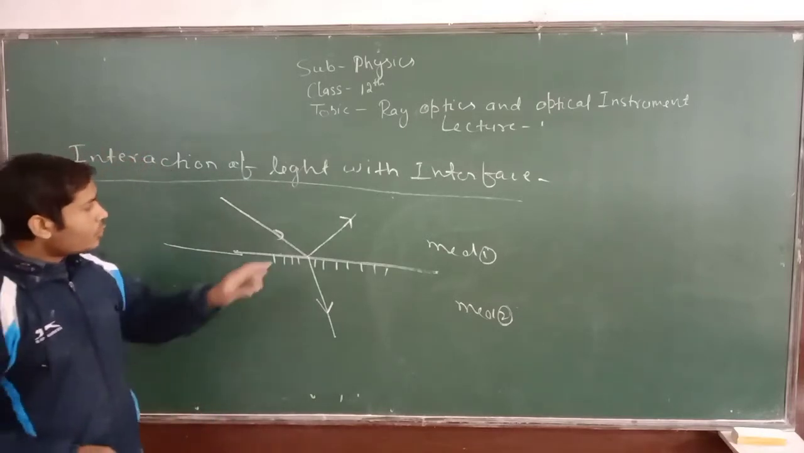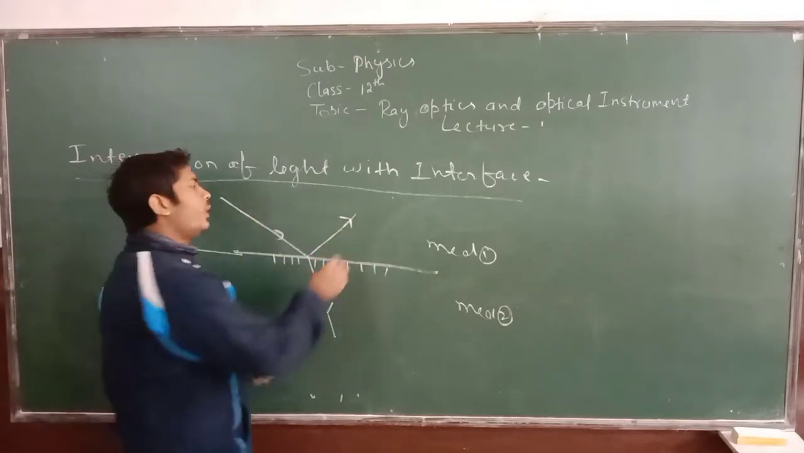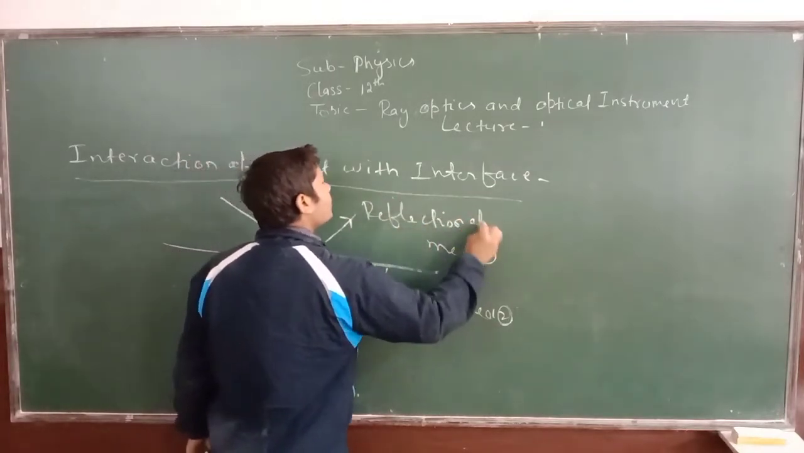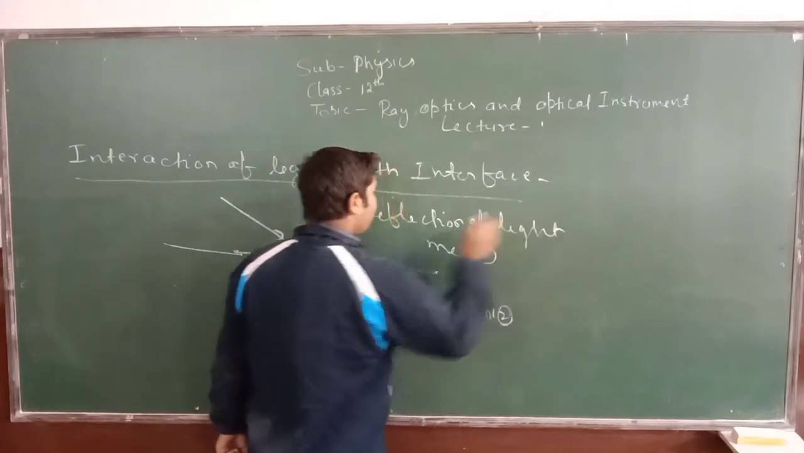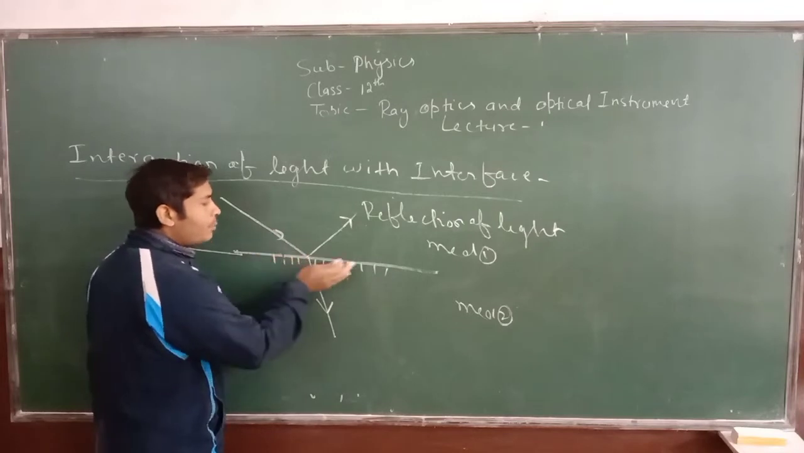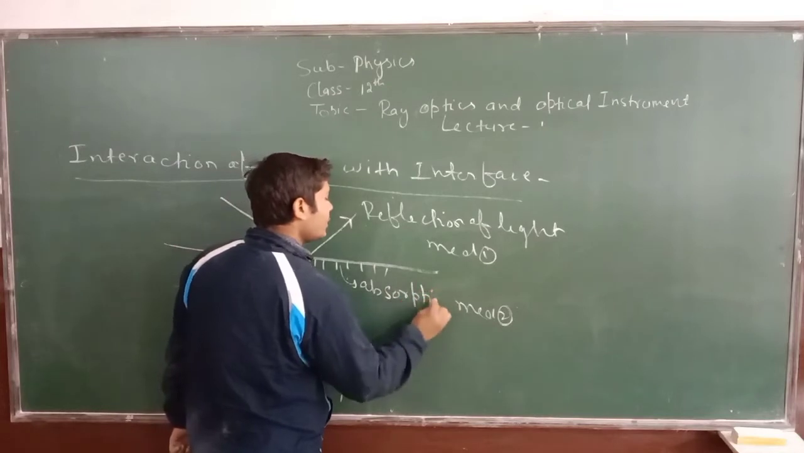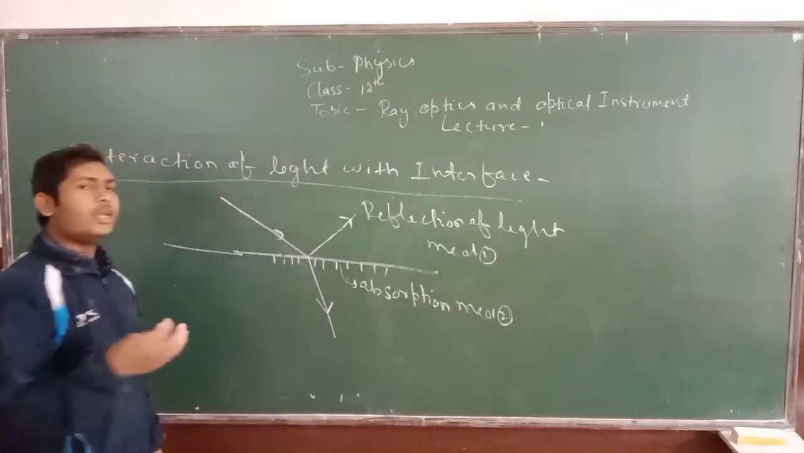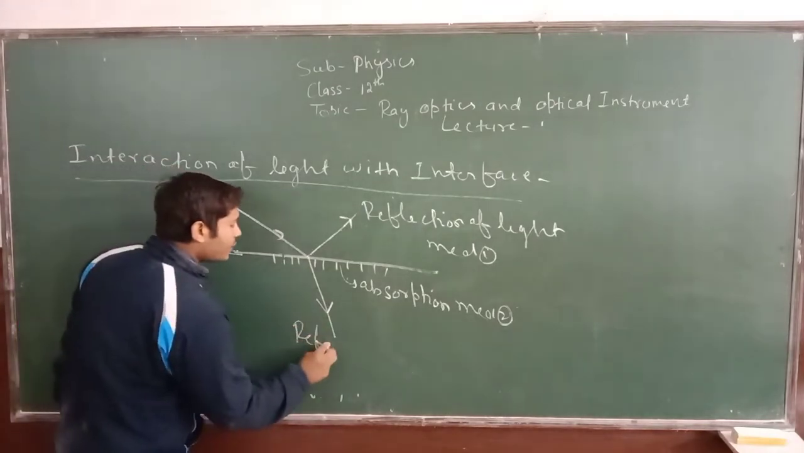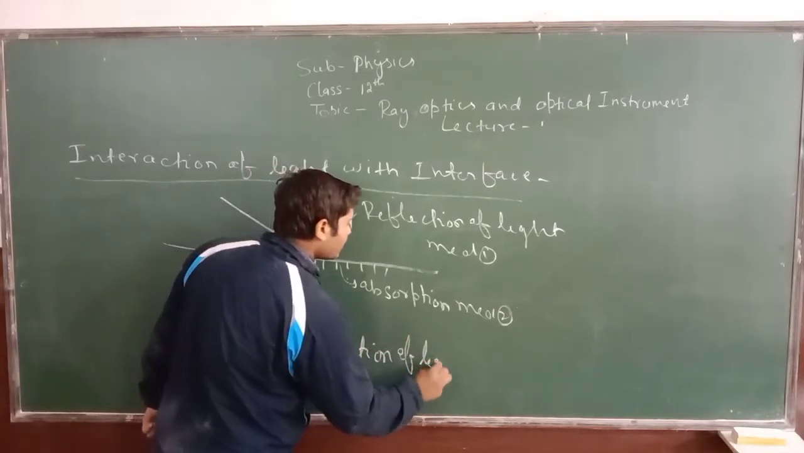Is it clear? So this property in which a ray of light is reflected into the same medium is known as reflection of light, and this phenomenon in which some amount of light is absorbed by the surface is known as absorption. And this phenomenon in which a ray of light deviates from its original path is known as refraction of light.